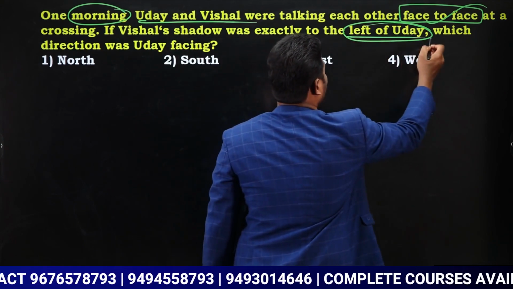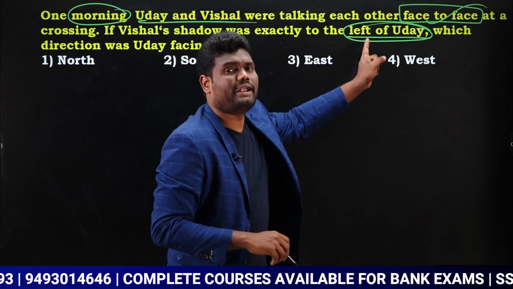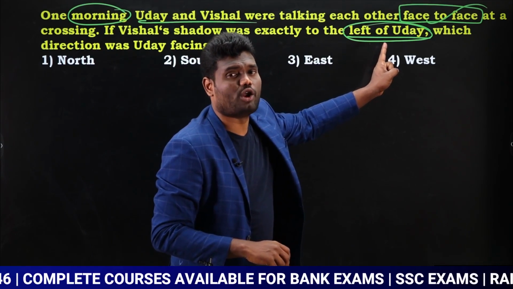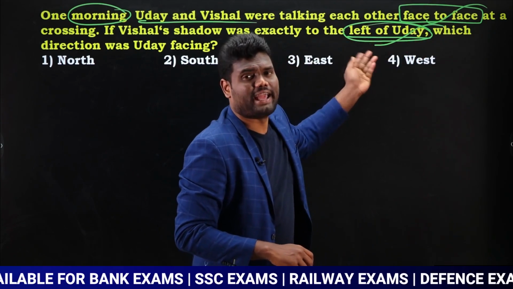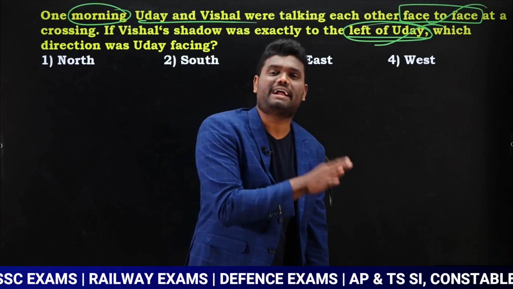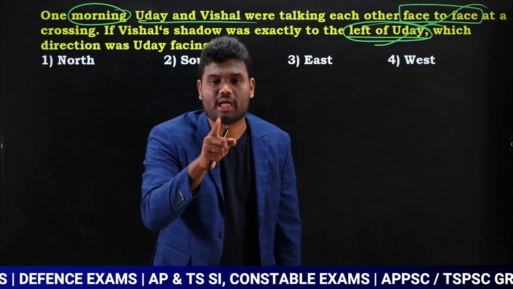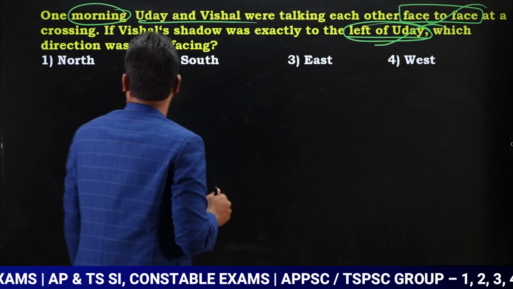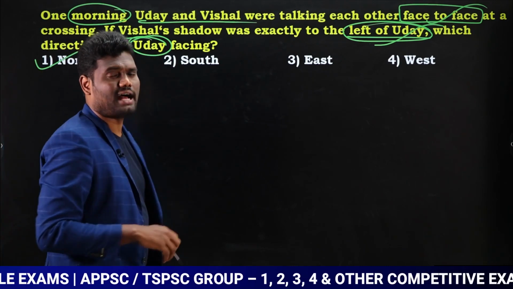Now look here. Left hand side for whom? Uday. Now if you observe, morning time, left hand side. Morning time left hand side means the answer should be north. If the question is about Uday, left of Uday means for Uday it is on the left hand side. For Uday, morning time left hand side means Uday is going to face towards north. But the question is asking about whom? The question is asking about Uday only. As the question is asking about Uday, we can say the answer is north.